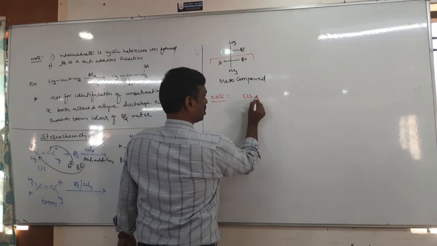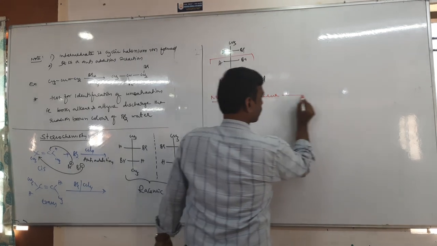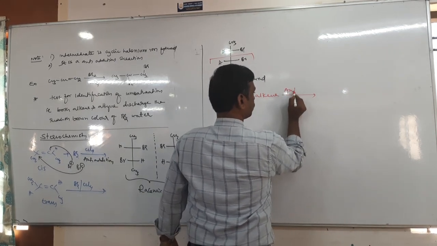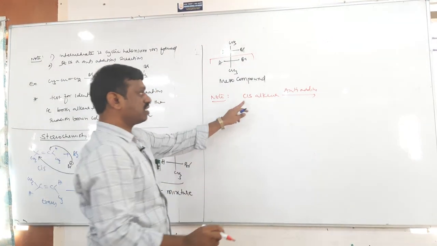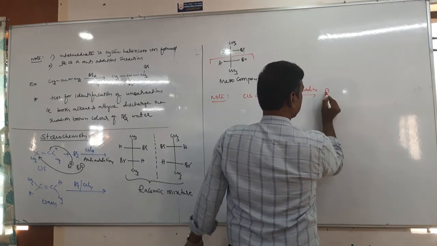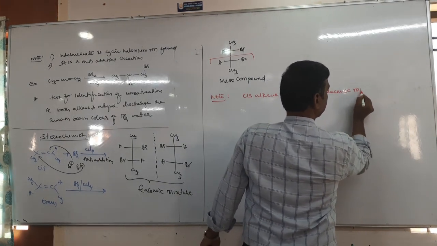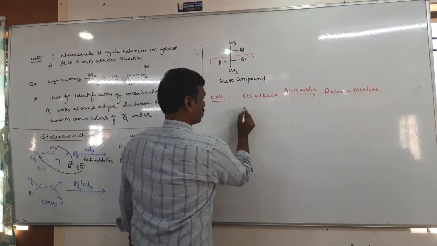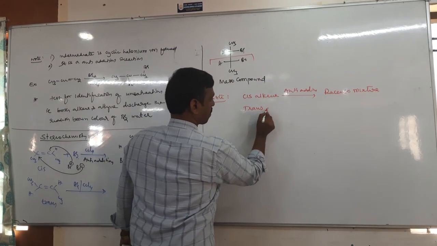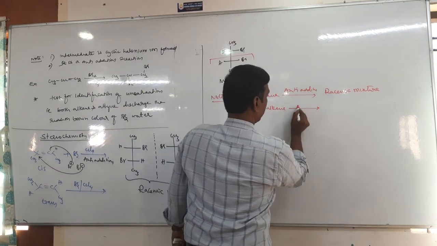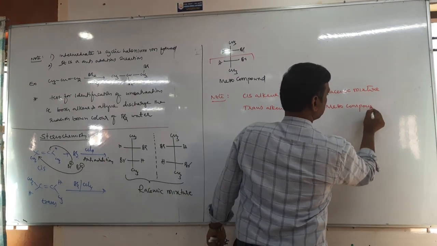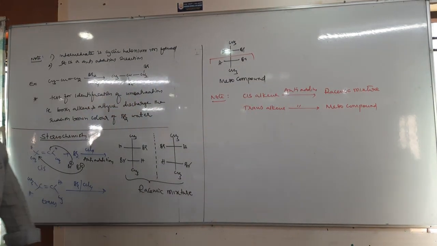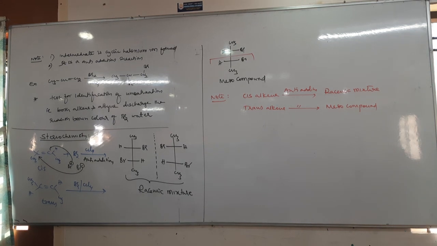due to internal compensation. So therefore, the important note here is: cis alkene, anti-addition. Not only for this, wherever you get this concept, remember cis alkene with anti-addition will give a racemic mixture. Next, trans alkene, anti-addition, internal compensation, meso compound. So this is the stereochemistry of anti-addition. But if it is a syn addition, we will get the opposite.